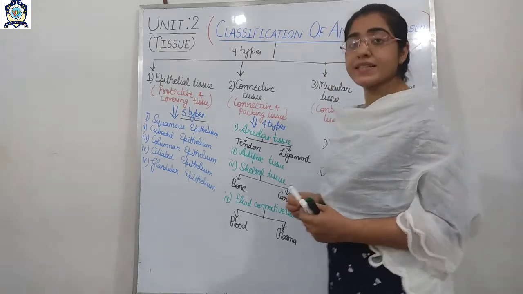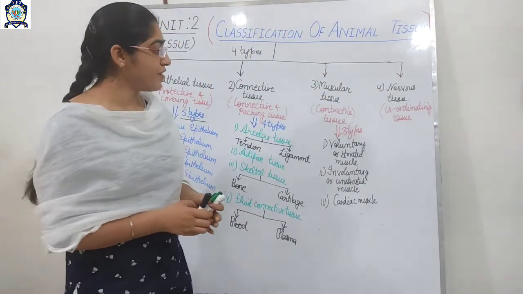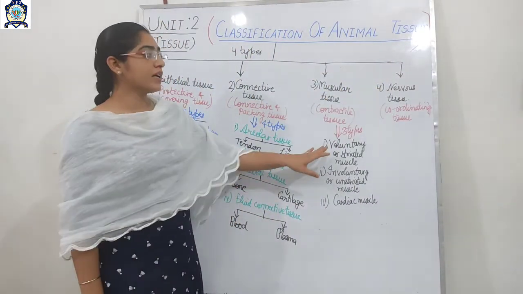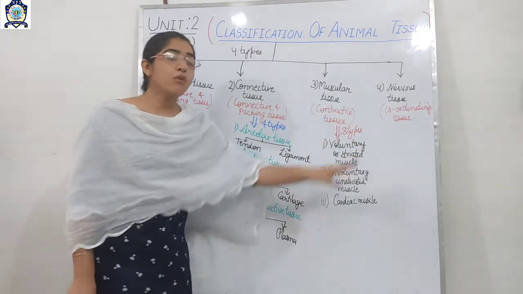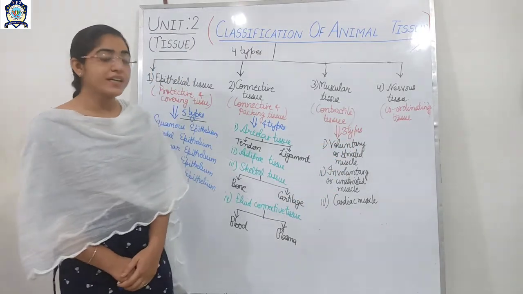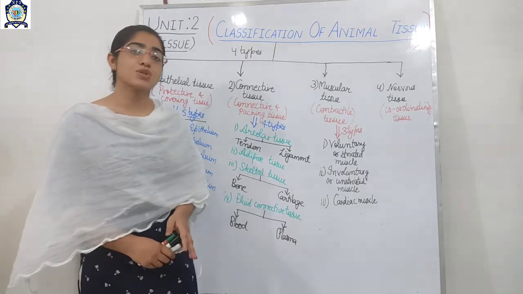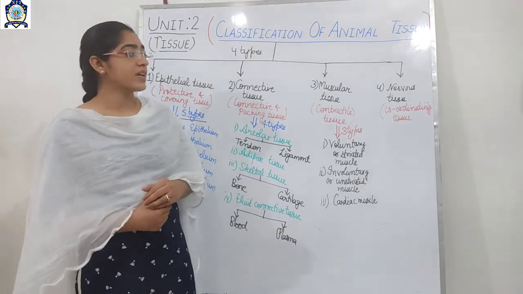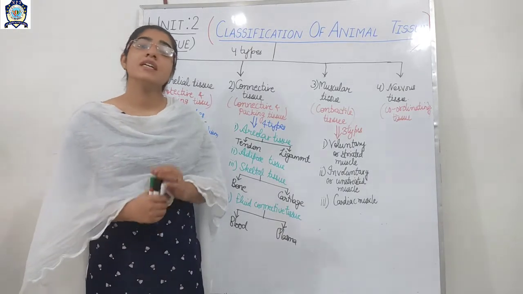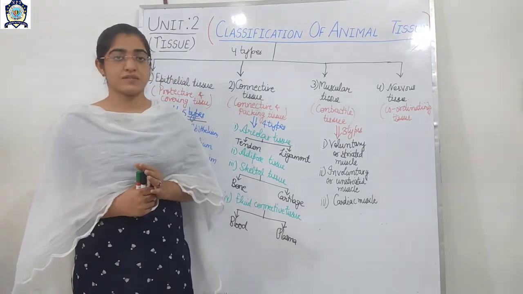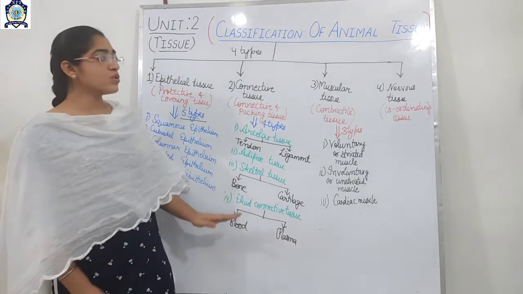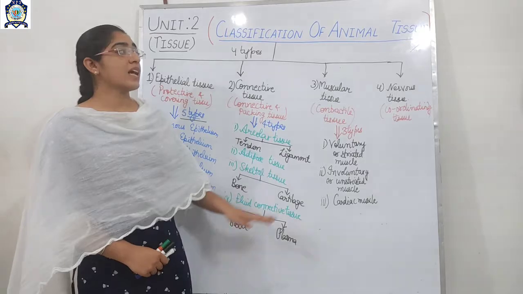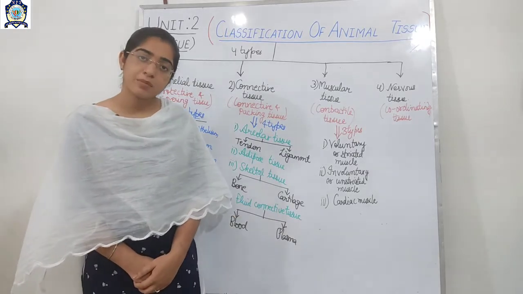So dear student, this is all about the classification of the muscular tissue. And the fourth tissue, which is the coordinating tissue, the nervous tissue, does not have any further classification. Am I clear? So this was all about the classification of the animal tissue.